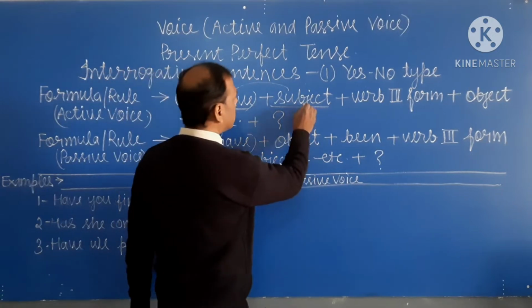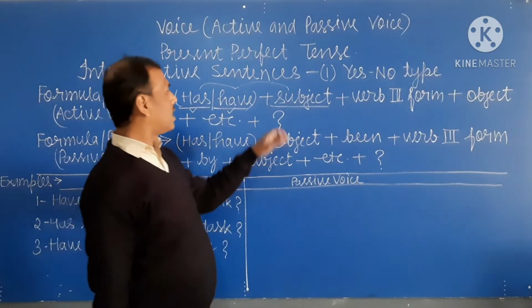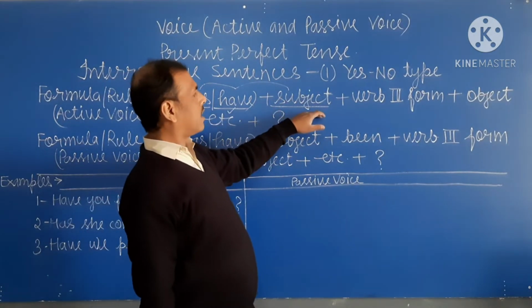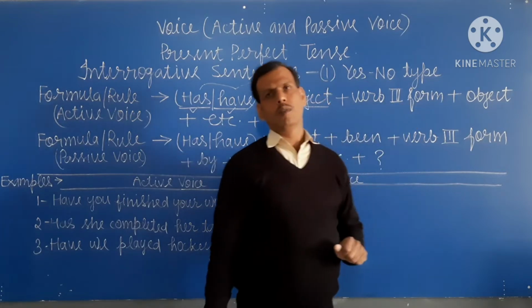If the subject is plural then we use have. Okay student? And after the subject we write the verb in third form.